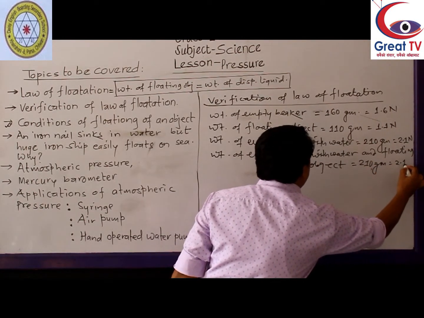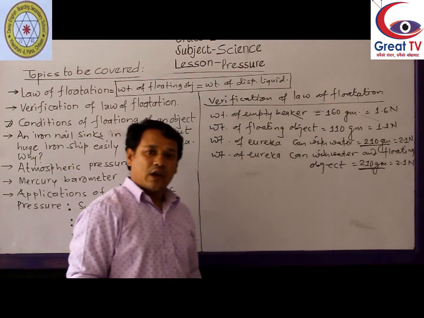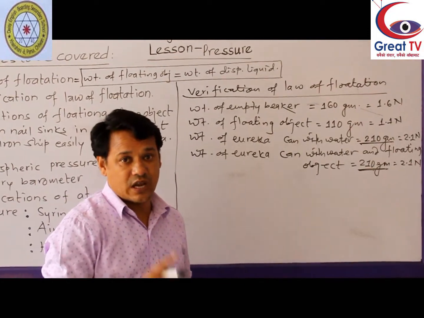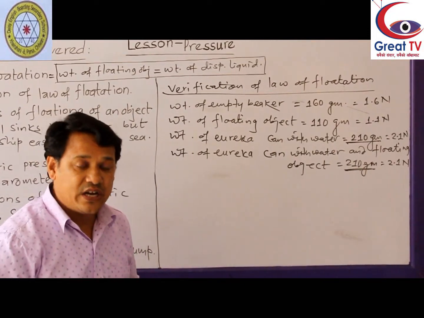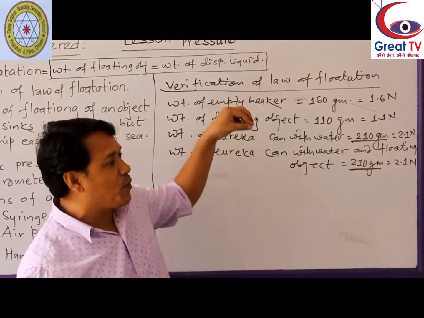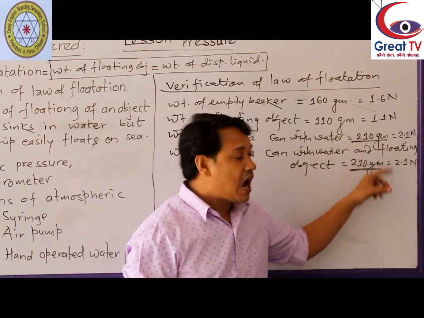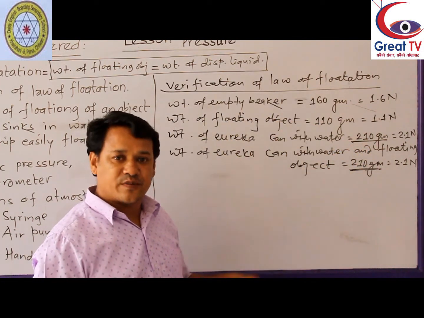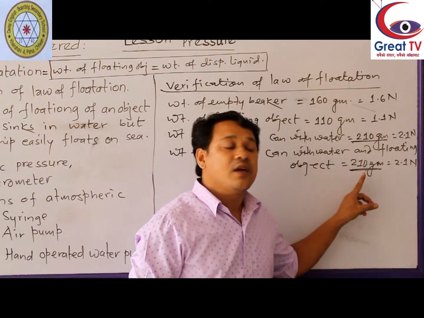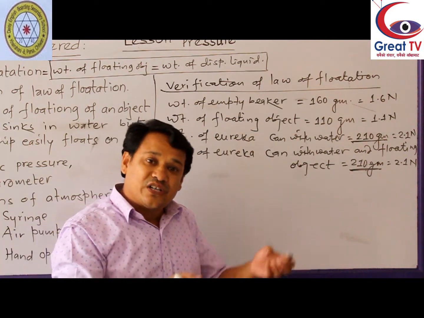It means 2.1 Newton. Remains same, don't forget this. So, floating object displaces the liquid equal to its own weight. Before putting the bottle into the Eureka can, it was 210 gram. After putting this floating object bottle into the Eureka can, also 210 gram. How is it possible? Because floating object displaces the liquid equal to its own weight.